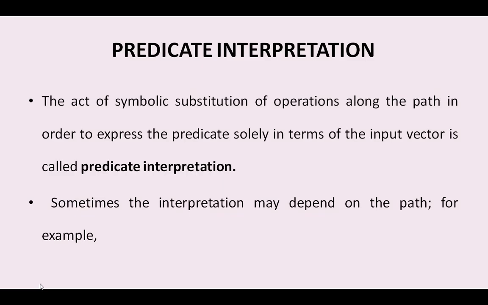So what is the meaning of predicate interpretation? It is actually the act of symbolic substitution of the operations. The collection of the operations in the path is used to make the predicate in terms of the input vector, and this is called predicate interpretation. Sometimes it may depend upon the path, sometimes it may depend upon the input values. So we are making the path predicate in terms of the input vector.